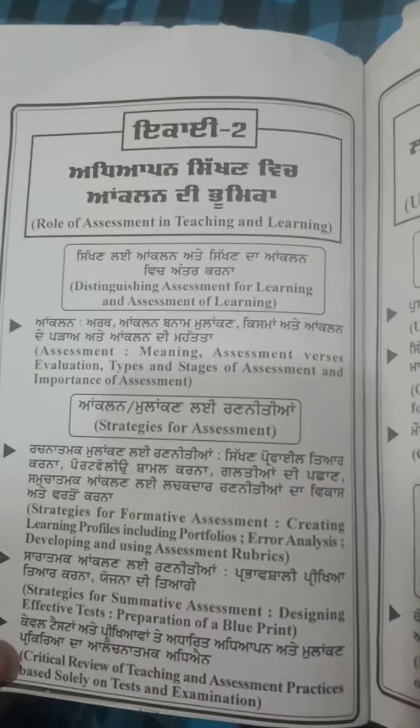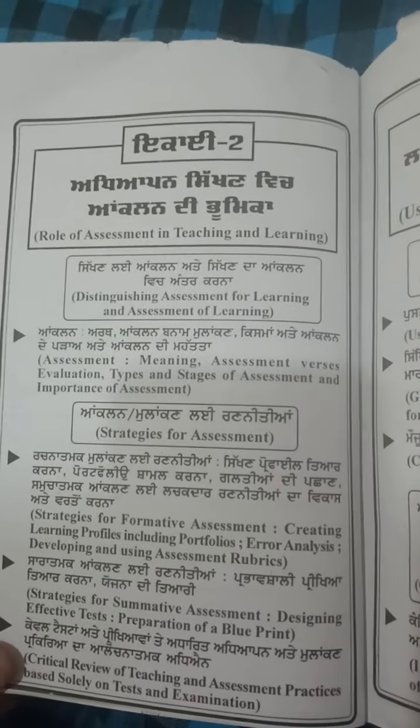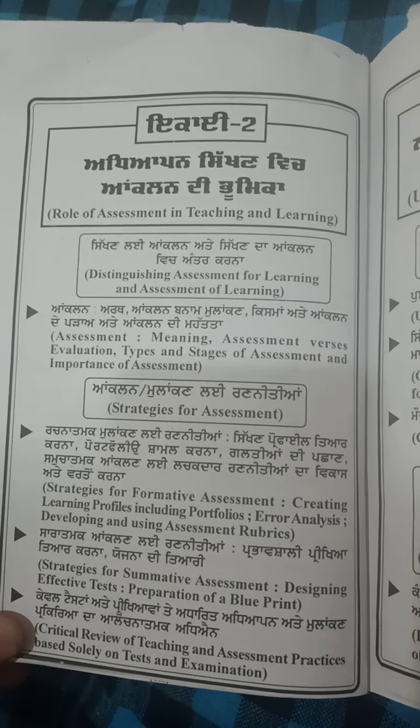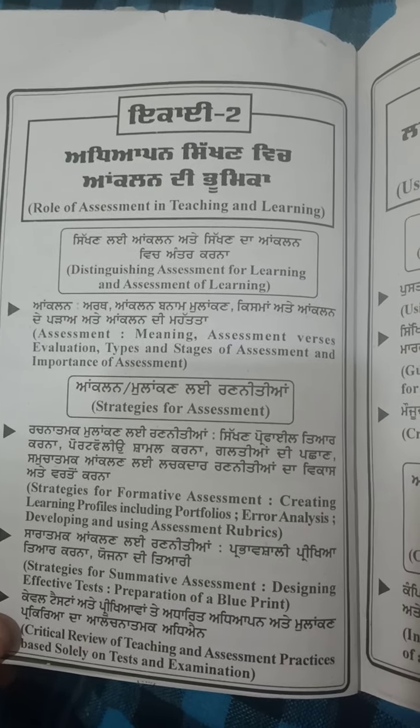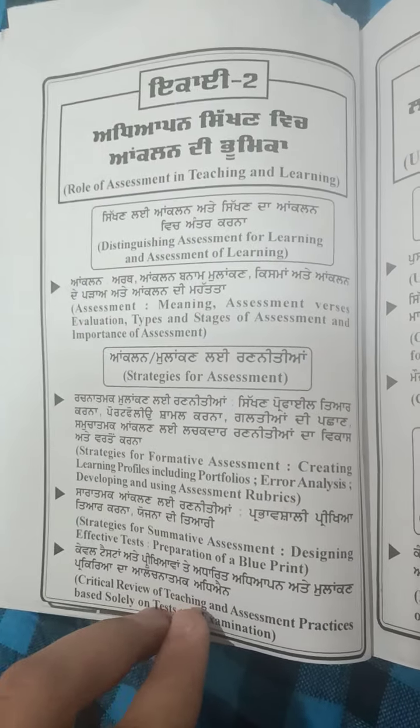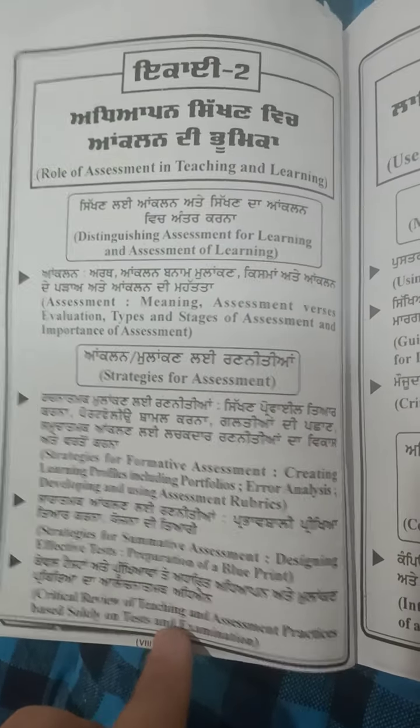So unit 2, role of assessment, teaching and learning. Assessment, meaning assessment versus evaluation. Then strategies for assessment. Then strategies for formative assessment, strategies for summative assessment. Till its critical review of teaching and assessment practices based solely on test and examination. So unit 2 is also clear. Students cover everything of this syllabus.